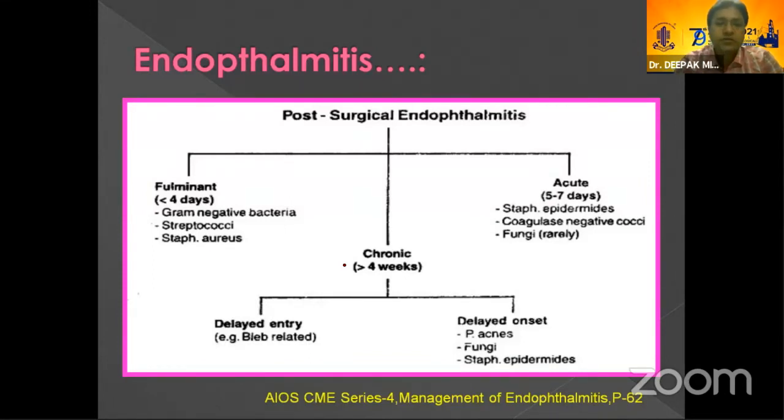organism involved. Usually it is fulminant if seen within less than 4 days, and the common organisms responsible are gram-negative bacteria. The acute one, usually with onset on 5 to 7 days, is because of Staph epidermidis. And chronic endophthalmitis is seen late, after 4 weeks of the surgery, and it may be because of late complications from bleb related problems, or fungal infection is important along with Propionibacterium acnes.